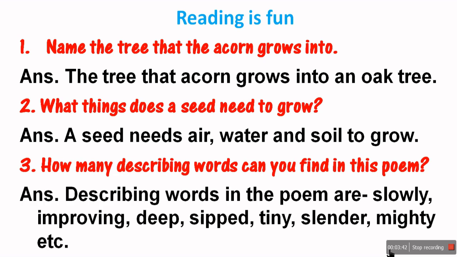Describing words in the poem are slowly, improving, deep, sipped, tiny, slender, mighty, etc. You can also find some describing words and let me know in the comment box.